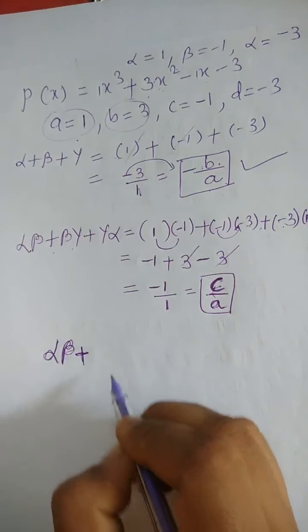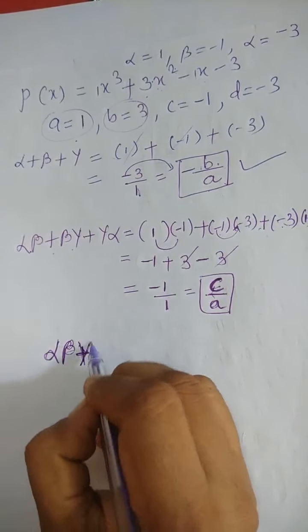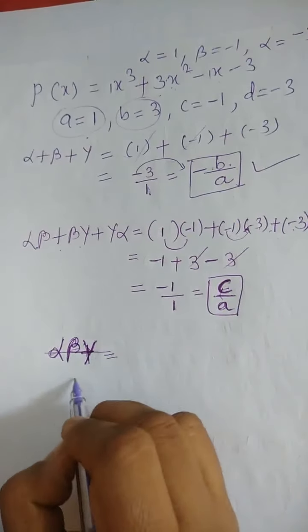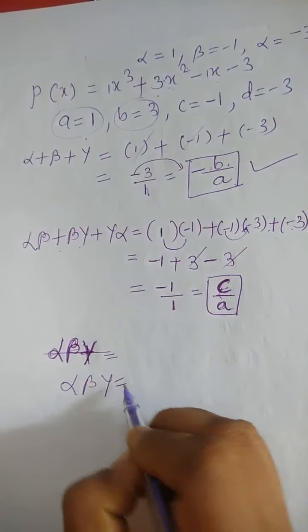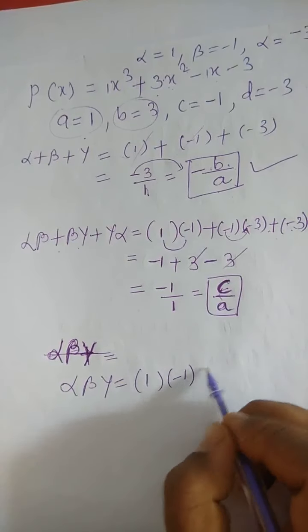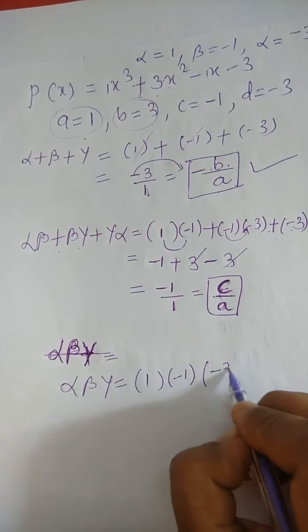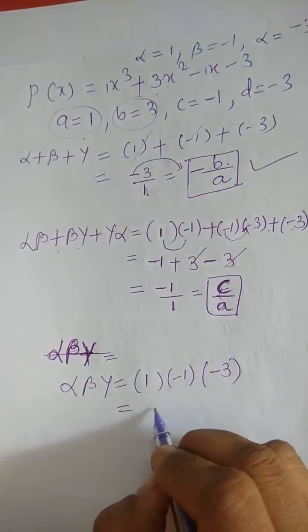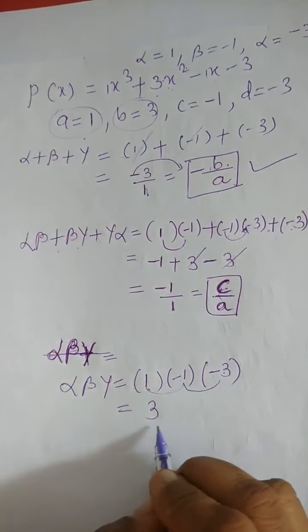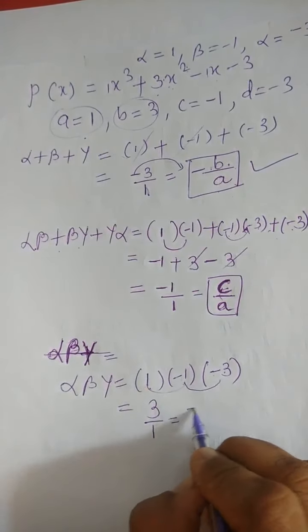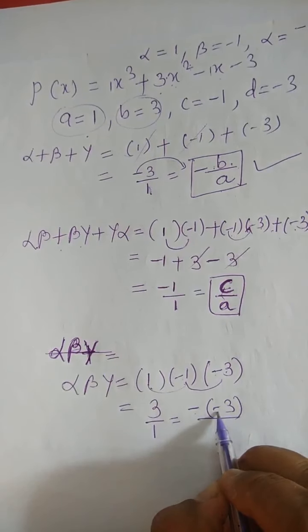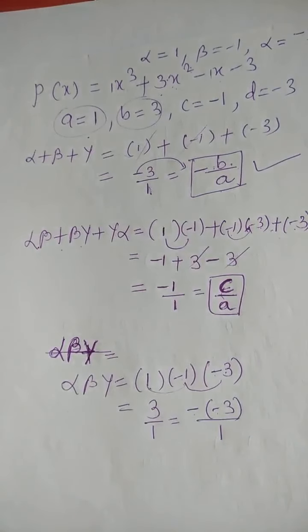So, alpha beta gamma, product of roots. Okay, I will write again here. Alpha beta gamma is equals to alpha is 1, beta is -1 and gamma is -3. So minus minus plus, 3 ones are 3, 1 ones are 1, 1 3s are 3. 3 means 3 by 1. I can write it as minus of -3 by 1 because minus minus will become plus. 2 minus will give you 1 plus, no?